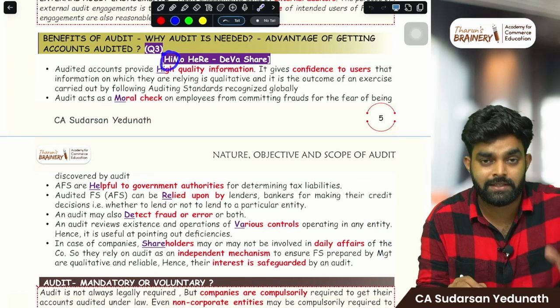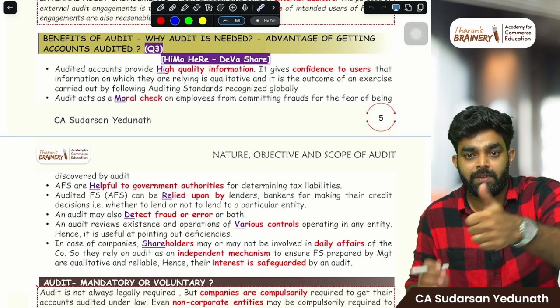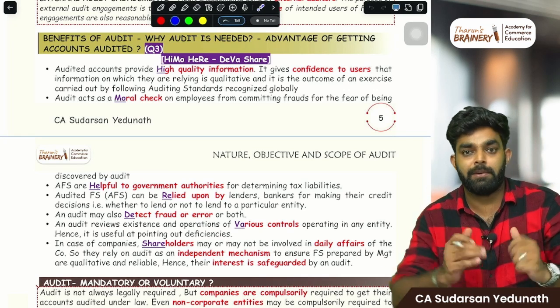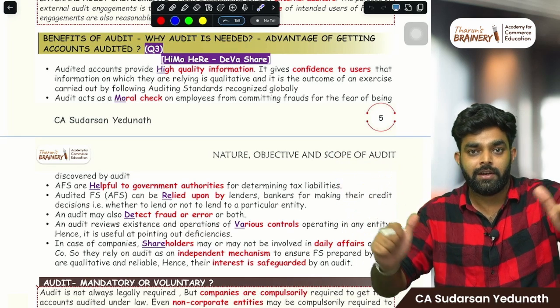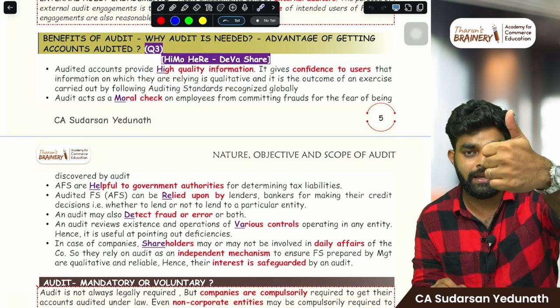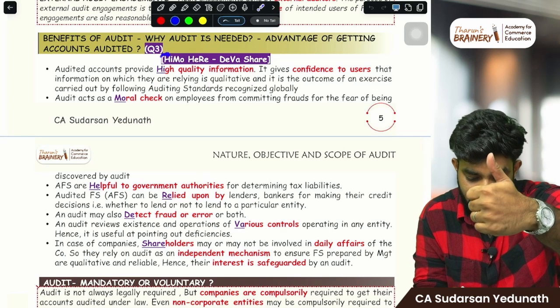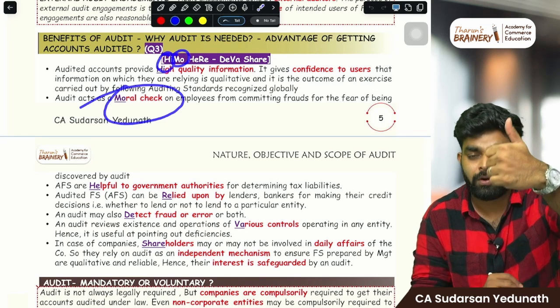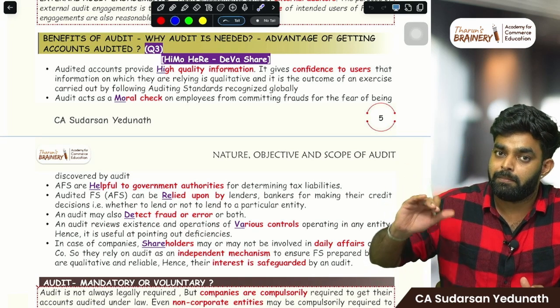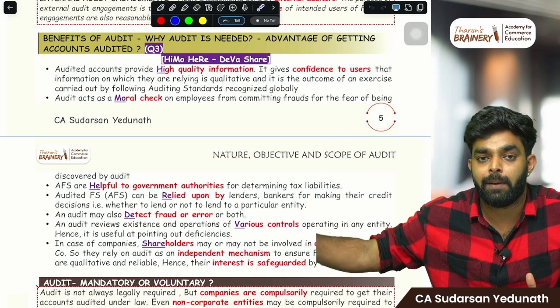First is HIMO, HI: high quality information. When a financial statement is audited by the auditor, everyone can believe in it because the auditor has signed. It is perfect, right? So it is high quality information, it gives confidence to users. Then MO, it acts as a moral check on employees. Means employees will not do any fraud, because they know at the end of the year auditing will come and they will get caught.